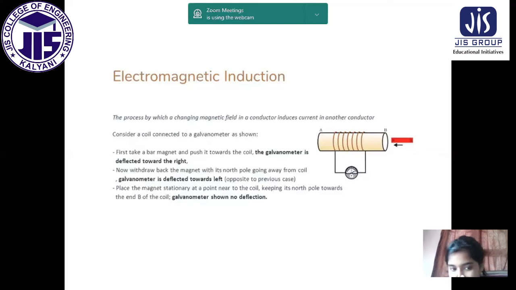This is the observation given here. Place the magnet stationary at a point near the coil, keeping its north pole towards the end B of the coil. The galvanometer shows no deflection. So this is the total observation of electromagnetic induction, where this is the conductor and our galvanometer is connected. If we do this practical in real, then we can get this kind of observation.